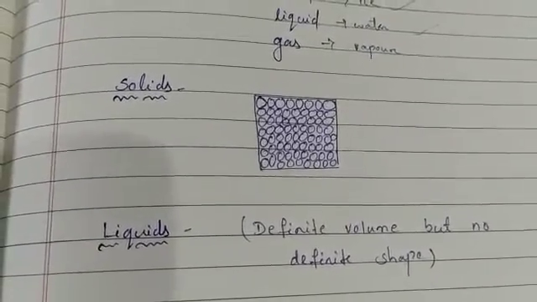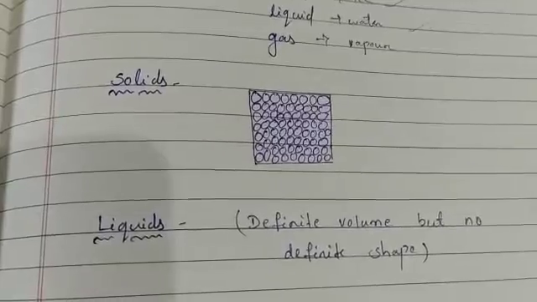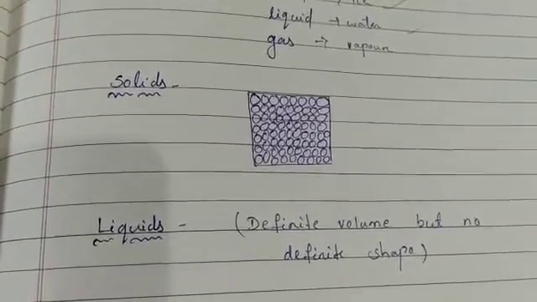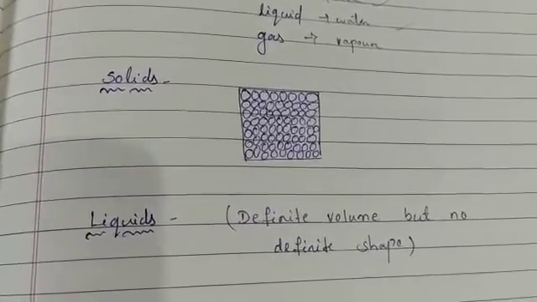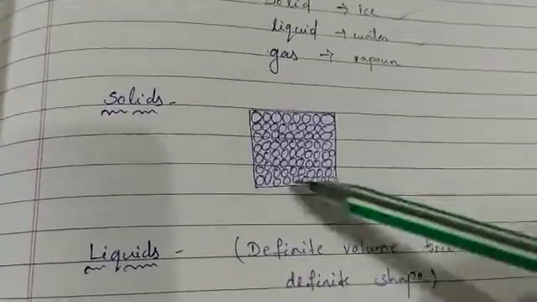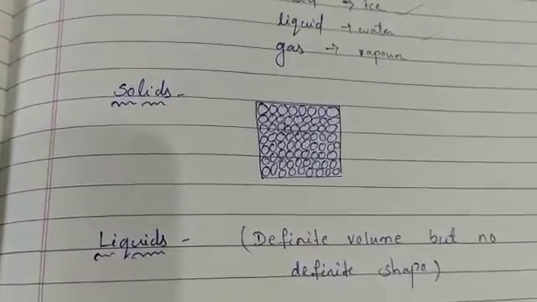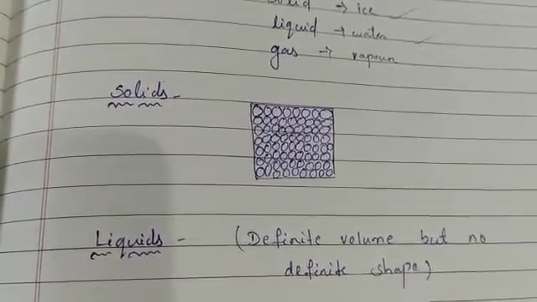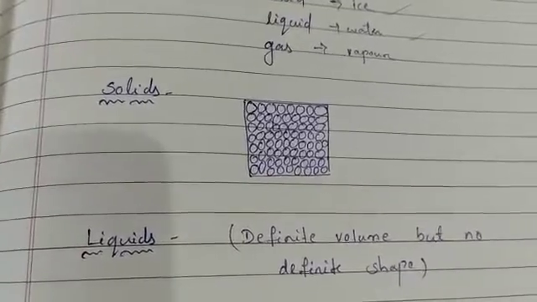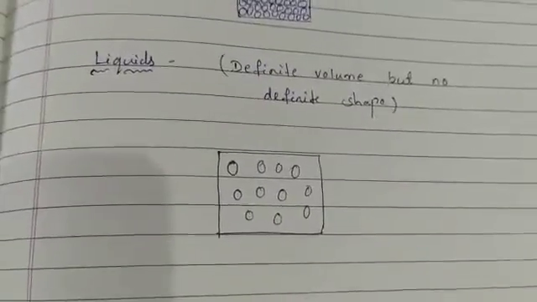This is because molecules in a liquid are less tightly packed than in solids. There are some spaces present between them. In a solid there is no space between the molecules, but in a liquid there are some spaces. So the molecules in a liquid can move around and enable the liquid to change its shape. This is the molecular arrangement in liquids.